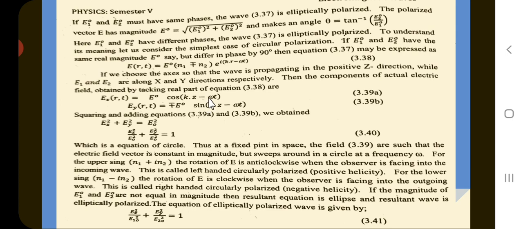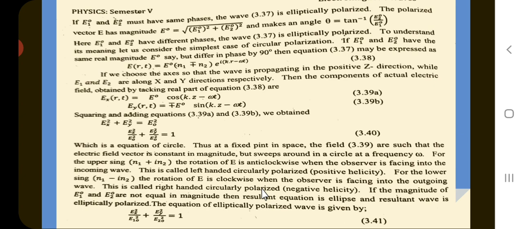Squaring and adding the above equations, we get Ex squared plus Ey squared is equal to E0 squared. Ex squared upon E0 squared plus Ey squared upon E0 squared is equal to 1, which is the equation of a circle. Thus, at a fixed point in space, the above fields are such that the electric field vector is constant in magnitude but sweeps around in a circle at a frequency of omega.